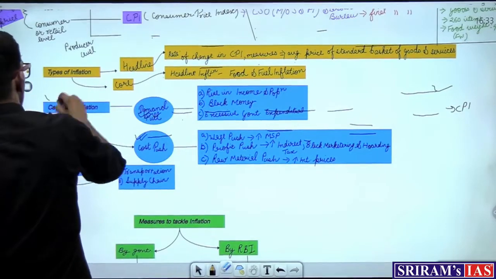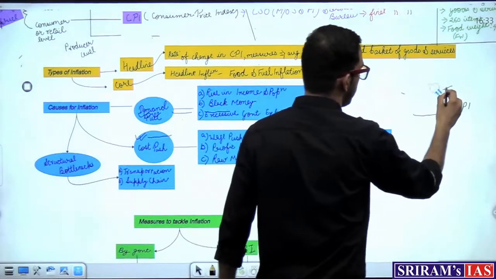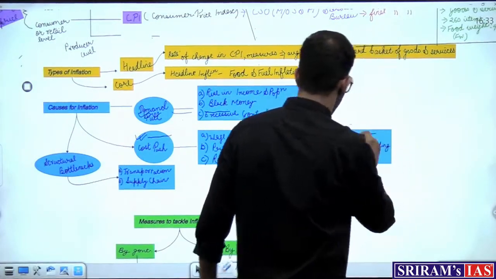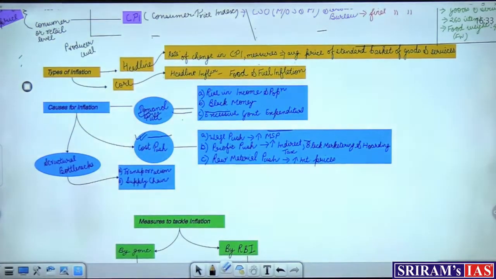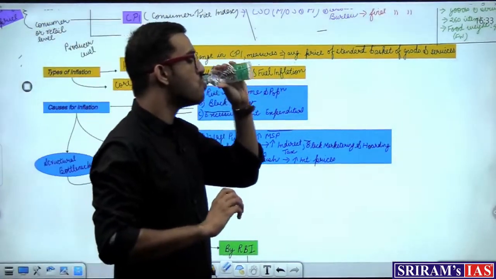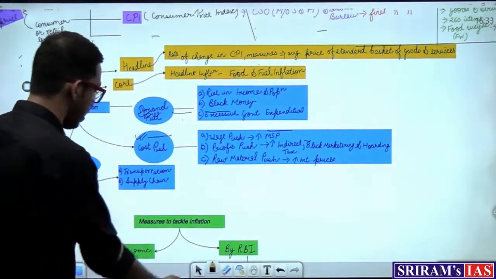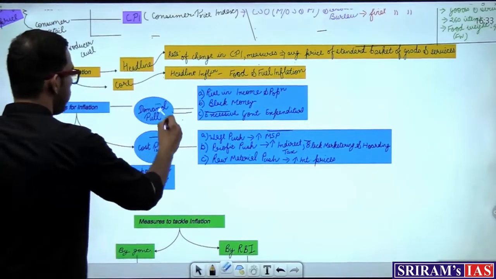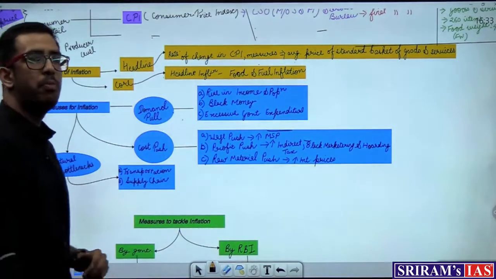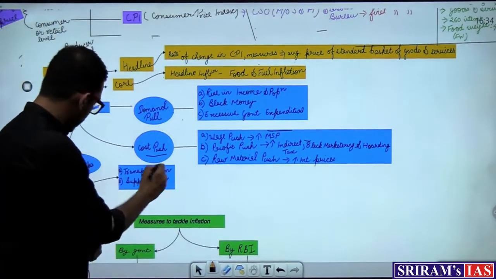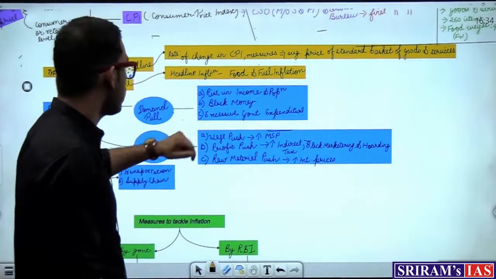Now this becomes important: causes of inflation. When I'm talking about causes of inflation, why does inflation happen in the first place? There are 3 reasons that lead to inflation in the economy. What are those 3 reasons? As you can see here, first is your demand pull inflation, second is your cost push inflation, and third is your structural bottlenecks. I'll explain each of them one by one, but let's focus on these 3 things first.